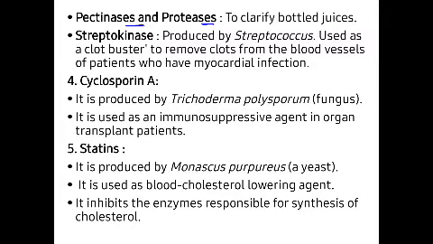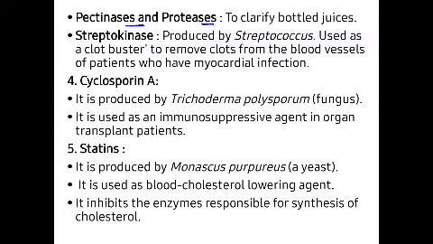pectinase and proteases. Now this is to clarify the bottled juices. That means in the bottled juices, okay, these two types of enzymes will be added in the market, so that it will be very clear and pure, right, as compared to the juice which is made at home.